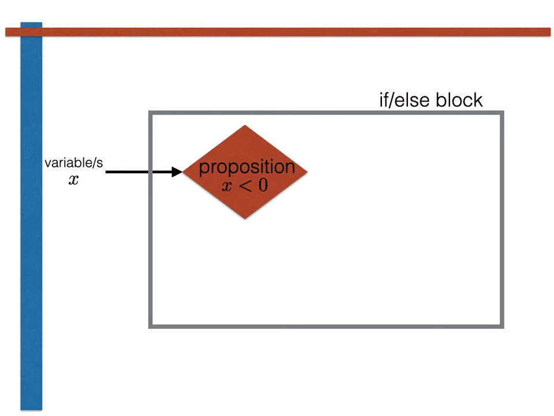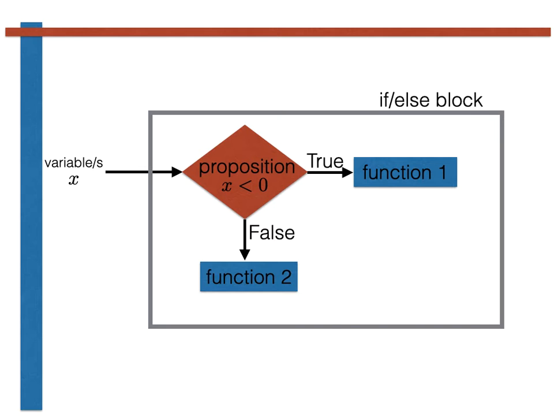In this example, we determine if the variable x has a value stored in its state that is less than 0. Then, if the truth value of the proposition is 1, one particular function is executed. If by contrast the truth value of the proposition is 0, a second, different function is evaluated.